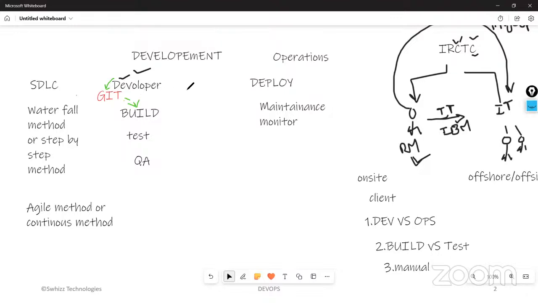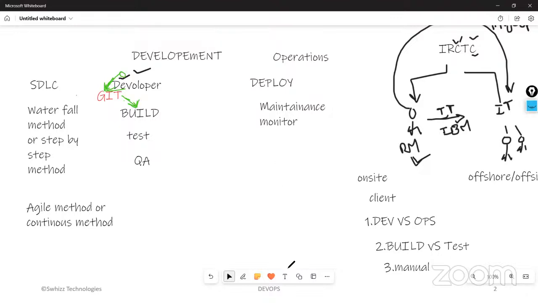Immediately, once the code is developed, they will push the code to Git or GitHub. Developers will be developing the code. They will push the code to Git. Immediately, the build team will be pulling the code.